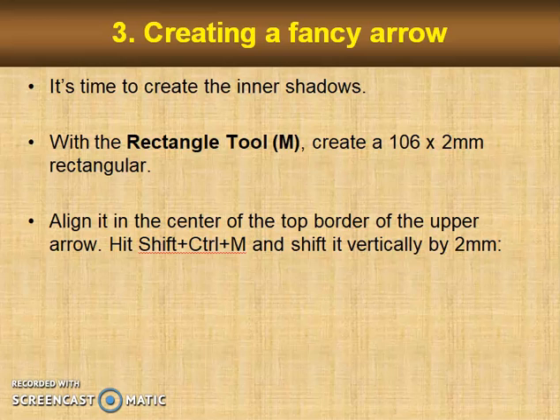Now create a 2 by 14 mm rectangle and align it to the top left corner of the previously created rectangle. With the direct selection tool, select the lower right corner of the newly created box and drag it a little bit down until the lower part of this rectangle is parallel to the lower shadow of the arrow.